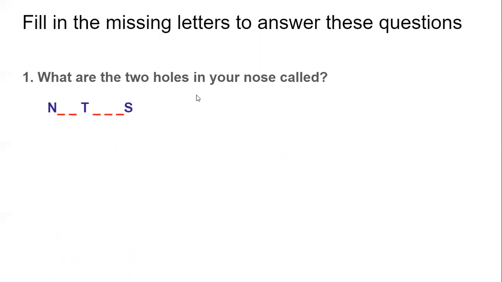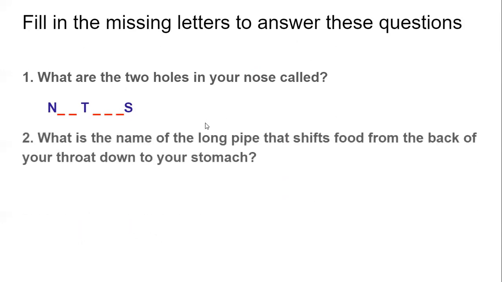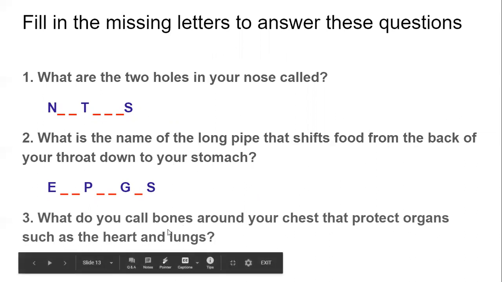First one, what are the 2 holes in your nose called? That is nostrils. Next one, what is the name of the long pipe that shifts the food from the back of your throat down to your stomach? That long pipe that shifts the food from the mouth to the stomach is known as the esophagus. Next one, what do you call the bones around your chest that protect organs such as the heart and lungs? That is the ribs. Ribs protect the heart and the lungs. It is present in the chest.